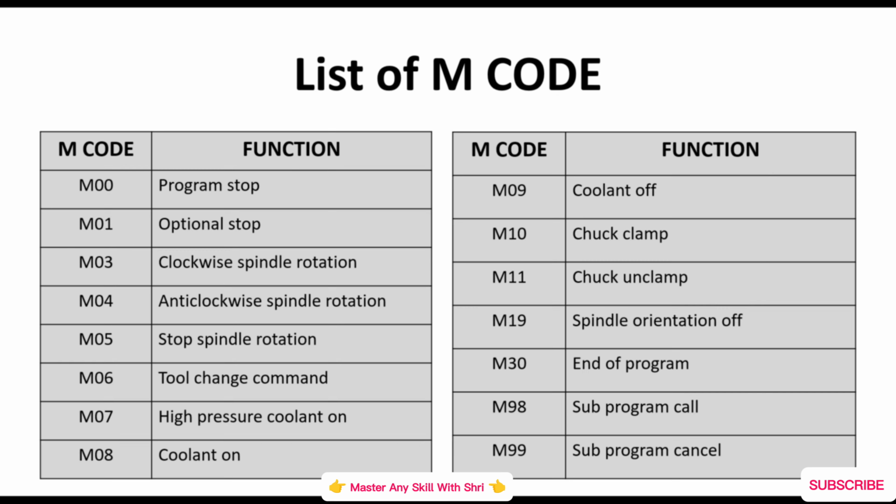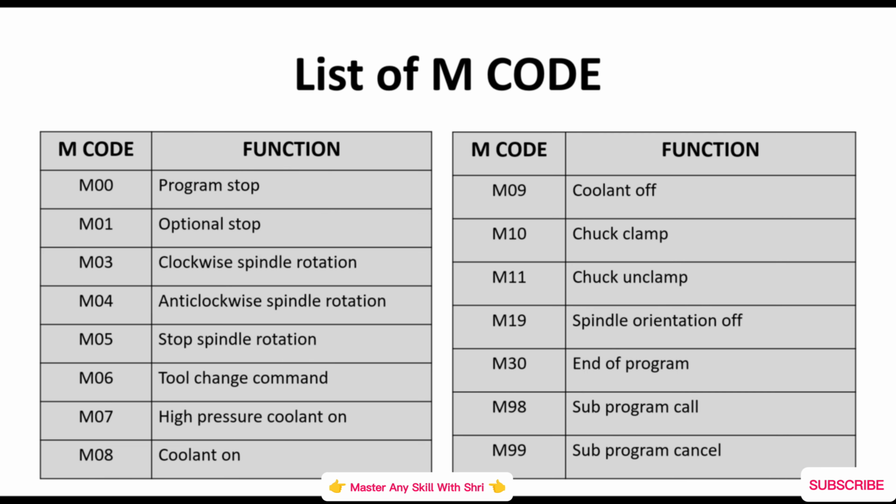They are mostly used in VMC machines, because in VMC some processes repeat continuously. At that time, we write that small part of the program separately and then add it to the main program with the help of the M98 code. But in CNC turning, we have cycles for repeating programs, so we rarely use the M98 and M99 codes.